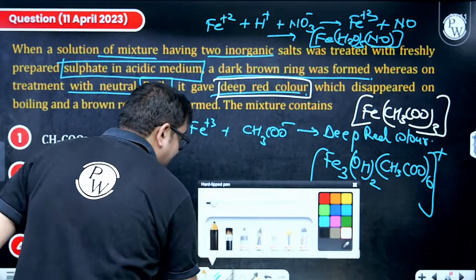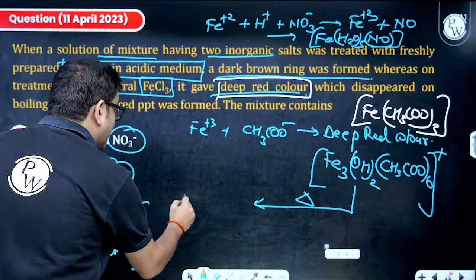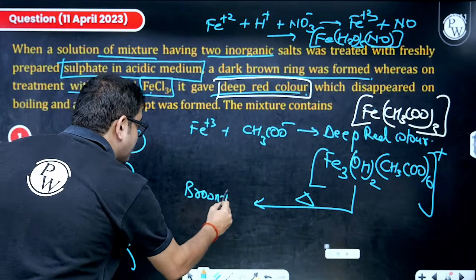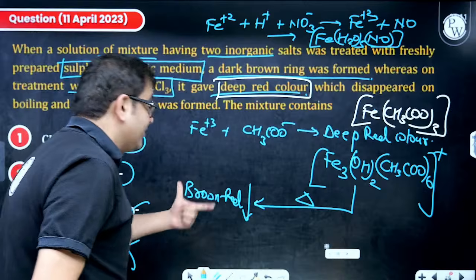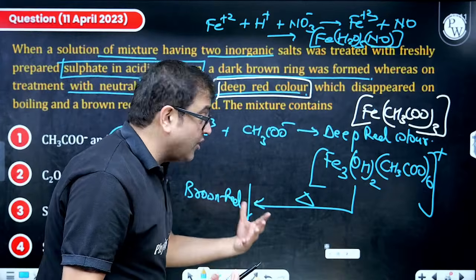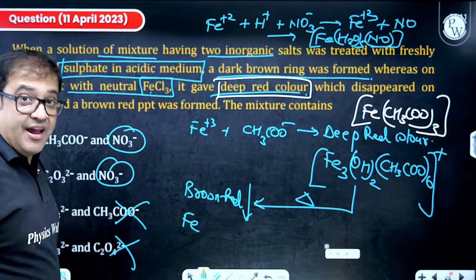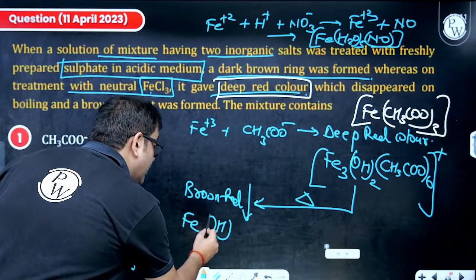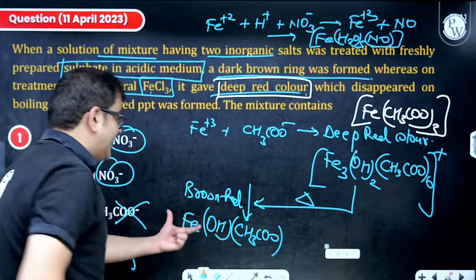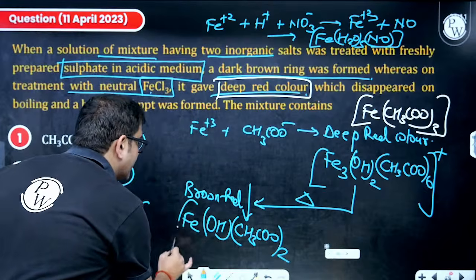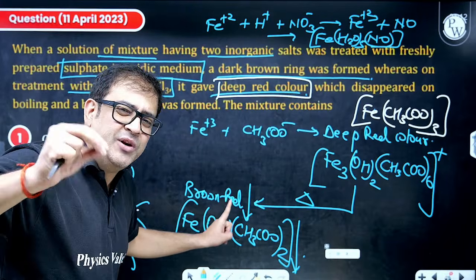If you just boil this substance, then on boiling it becomes brown, or rather brownish red, but now it becomes a precipitate. That complex was soluble, but now this becomes a precipitate. And why has it turned into a precipitate? Because now it will form Fe hydroxide and acetate also. But because this is +3, this is 1 and these are 2 in number. So this is your PPT, and because of this you get a brownish red PPT.